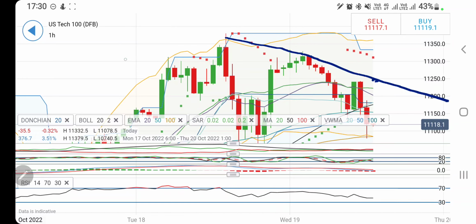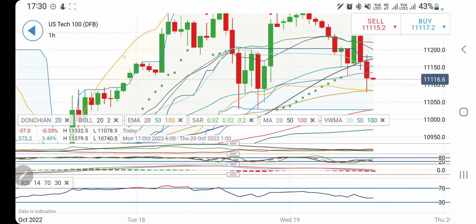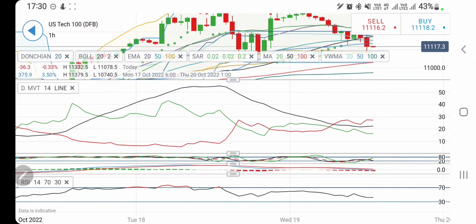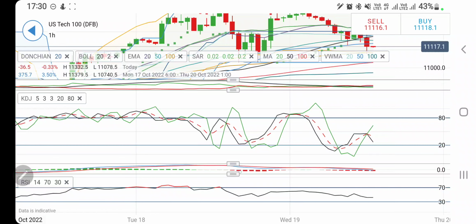Definitely 11,250 is a major support, and on the downside 11,050, 11,000 levels. This is a very strong support out there. Only and only if it breaks below 11,000, consider this for a bearish move. Directional movement anyways is bearish.